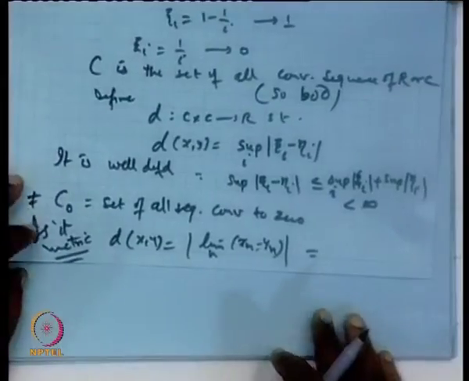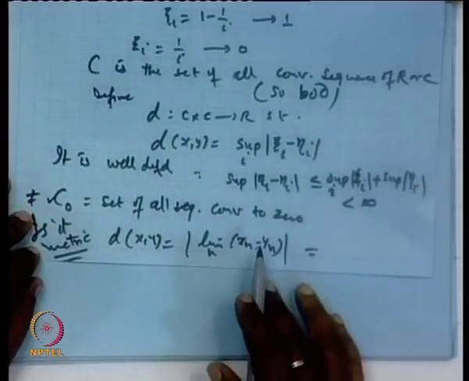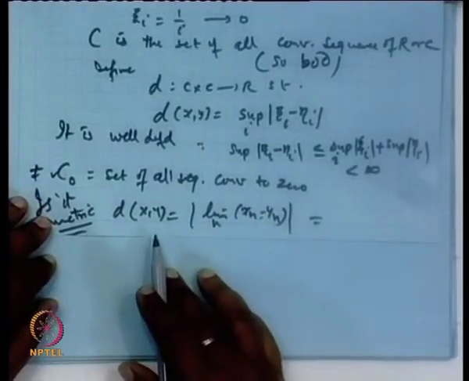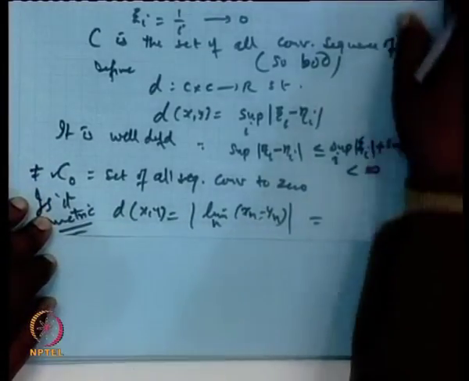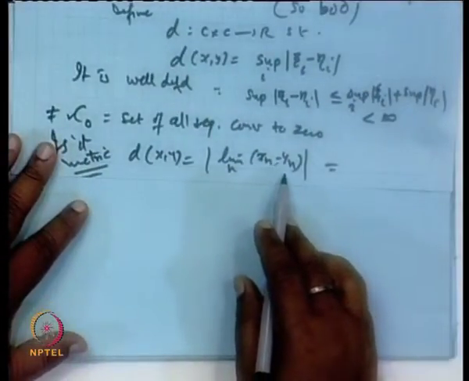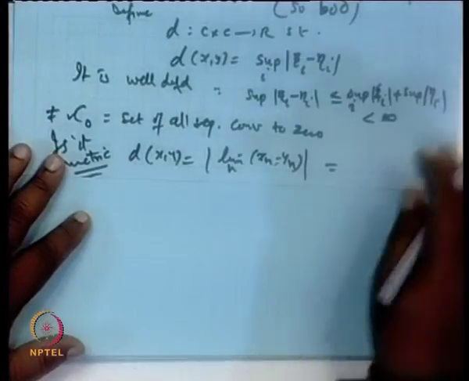That is, c naught is the set of all convergent sequences converging to 0, and I asked whether this metric d of x, y is the modulus of the limit of x n minus y n forms a metric on c naught or not.